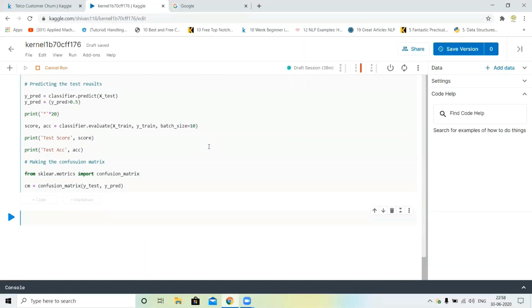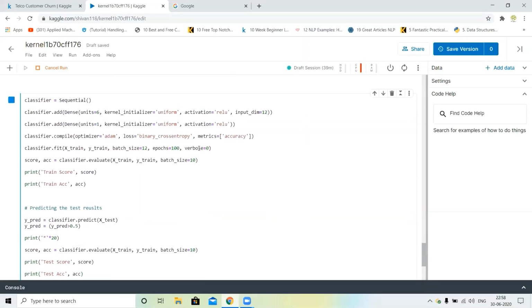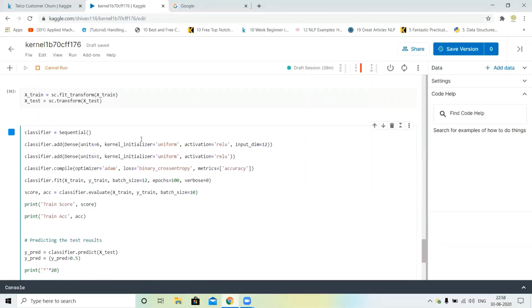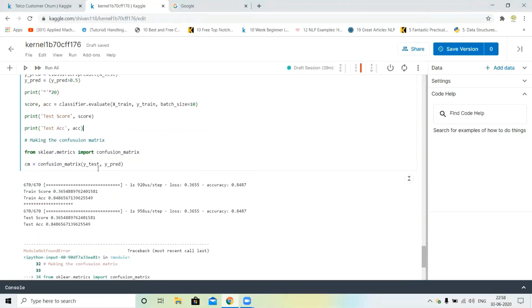It takes some time to run our model. Just wait a second, guys. Okay Rahul, I'm writing this and will provide you this notebook. No problem. Sklearn.